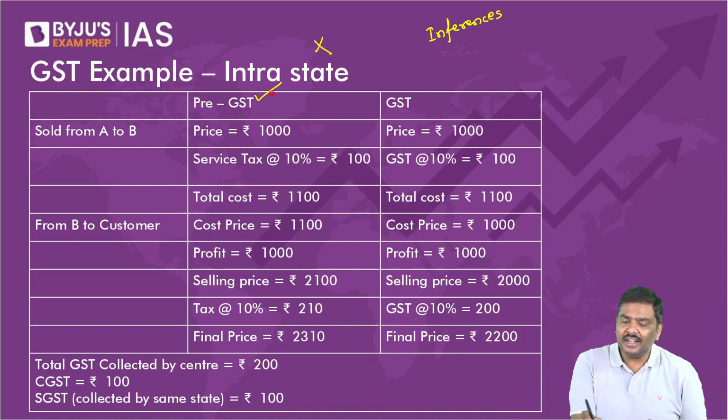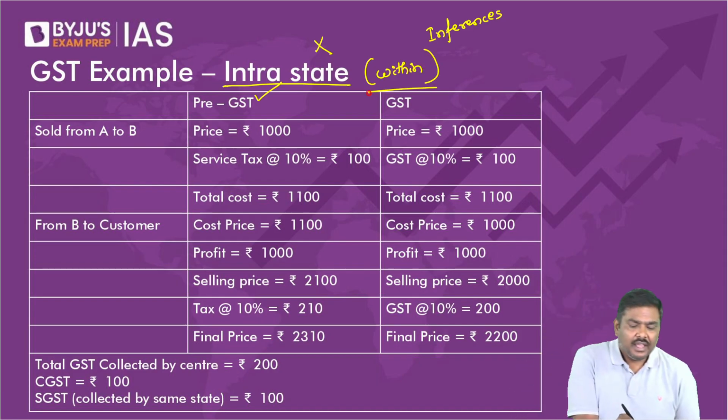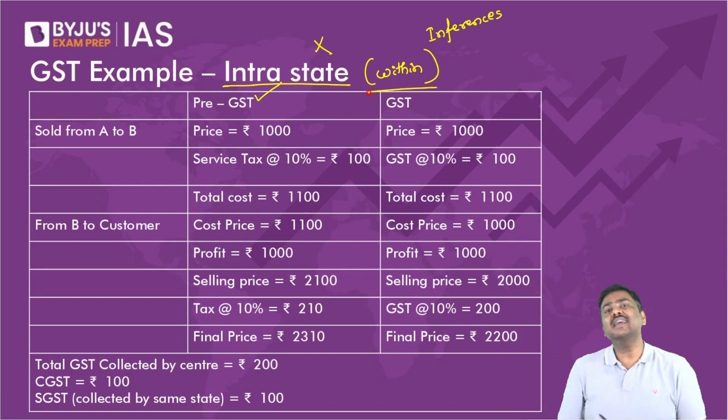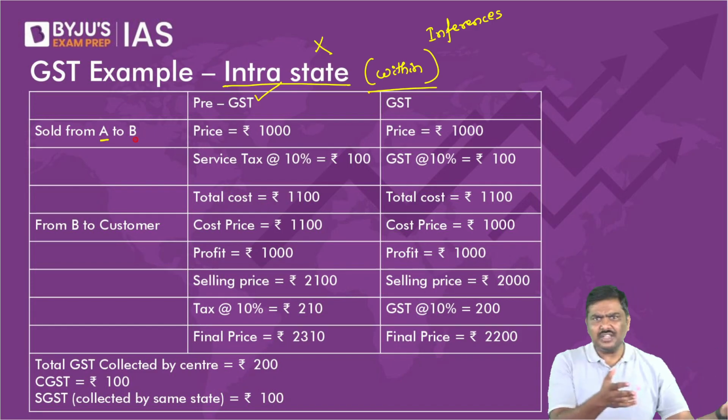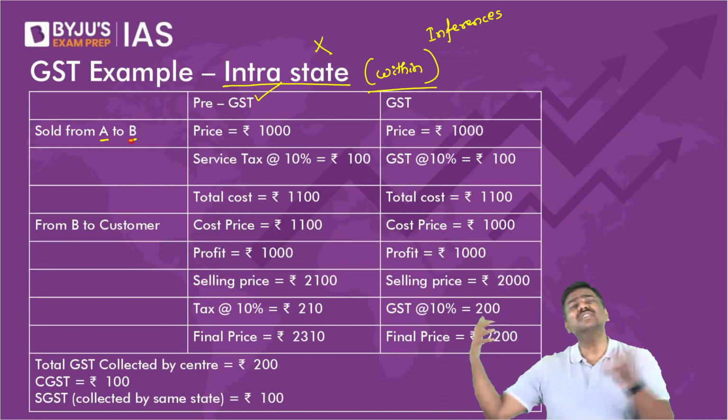And this is intrastate. Intrastate means what? Within the same state. Now, let's say A will manufacture the product, sell it to B. Right? Or A will provide certain services to B.